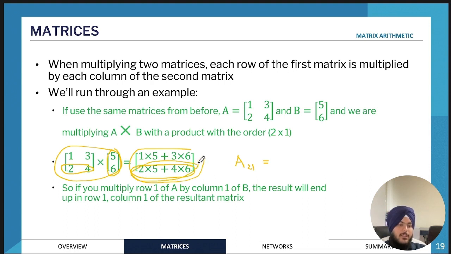So 2 times 5 plus 4 times 6. And that is how they can verify that you know your principles of matrix multiplication.